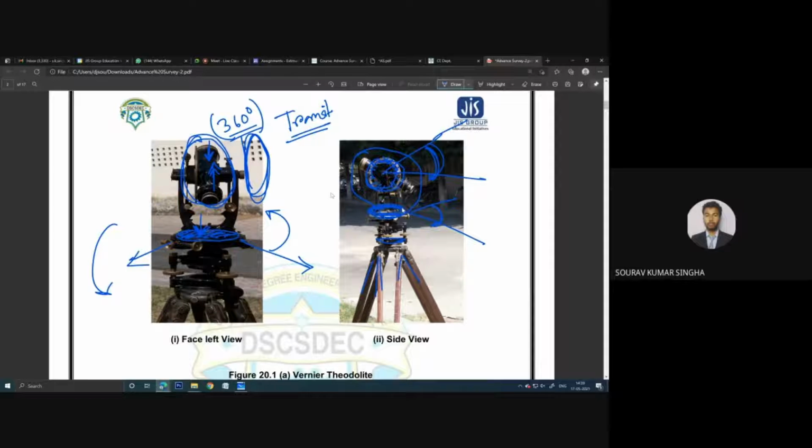That is the measurement process using the theodolite. So at least to some extent it is clear how the theodolite looks like and how you take the measurement. Is that clear to all of you? Yes, sir. Okay.